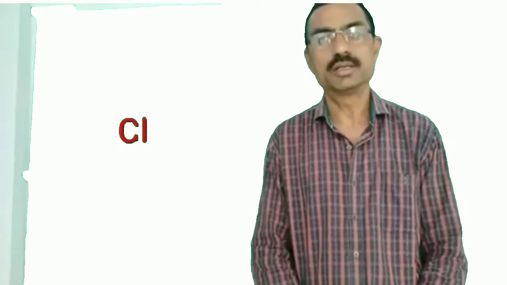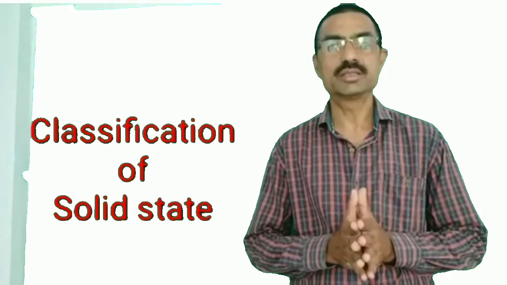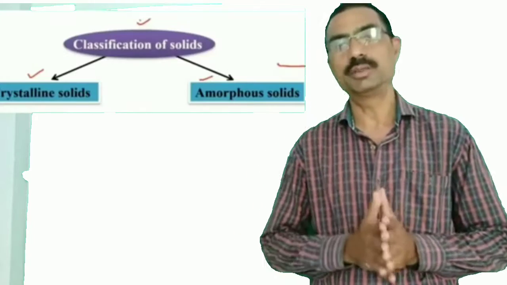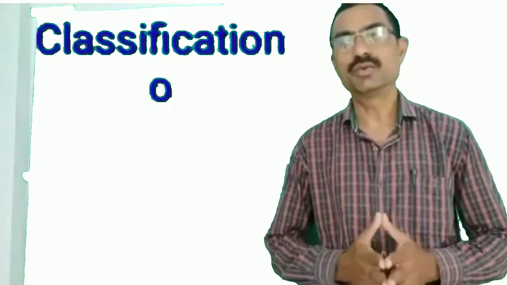Classification of solid state. On the basis of the arrangement of particles in a solid state, they are classified into two types: crystalline solid and amorphous solid. Another classification of the solid state is on the basis of intermolecular force.